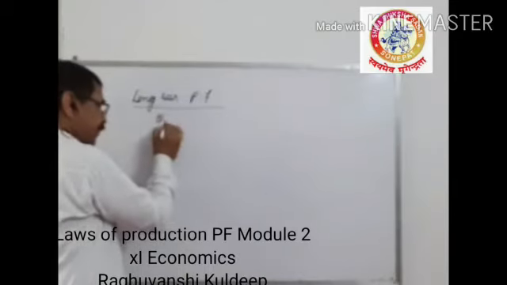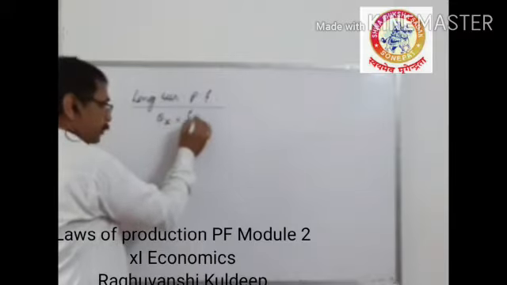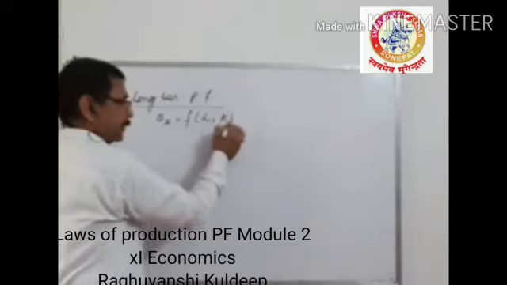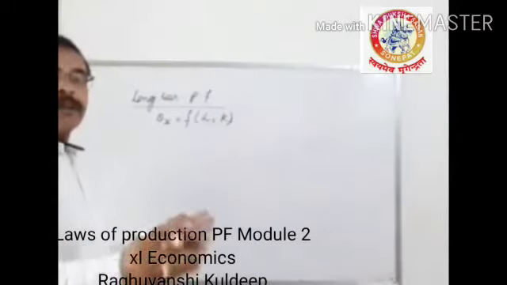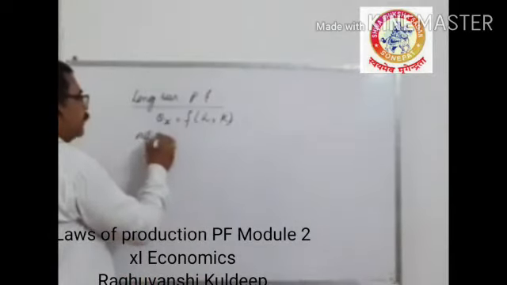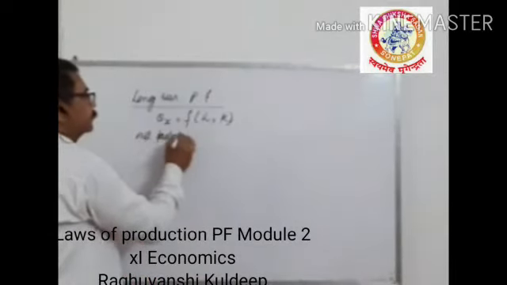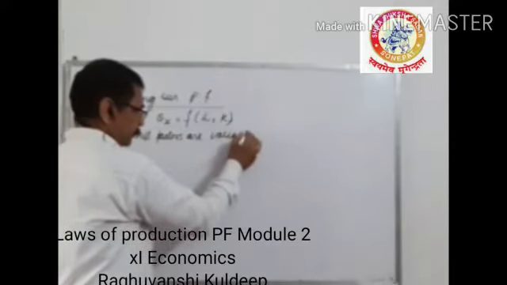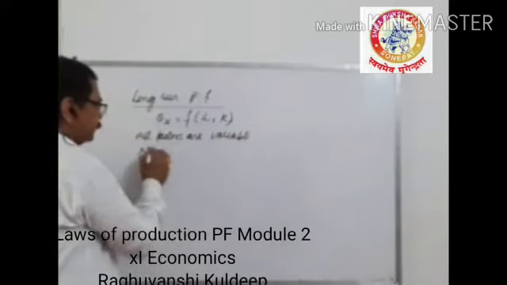Because in this time period, output of a commodity is a function of both labor as well as capital. Both are variable. All factors are variable. No factor is fixed.